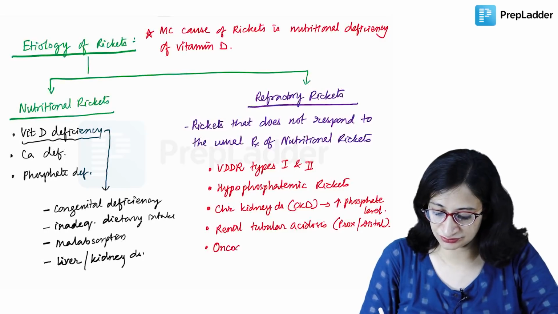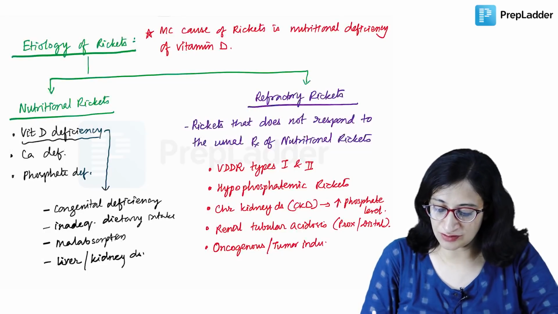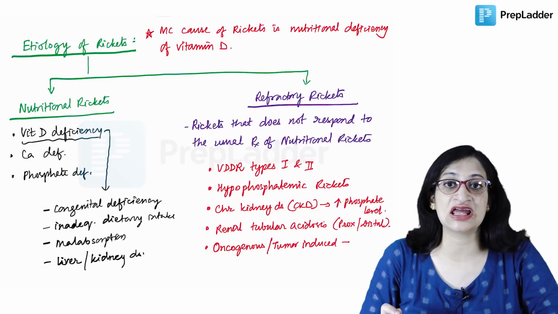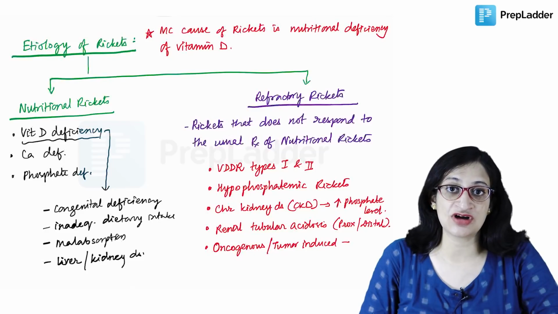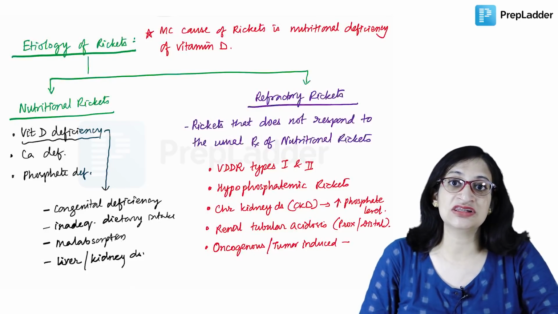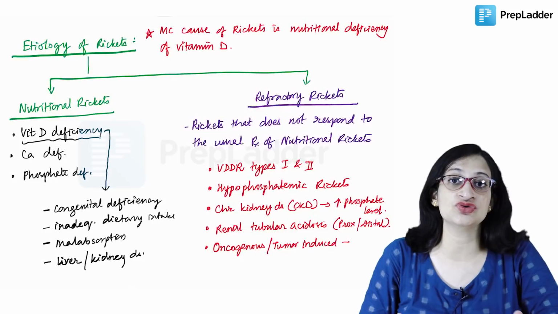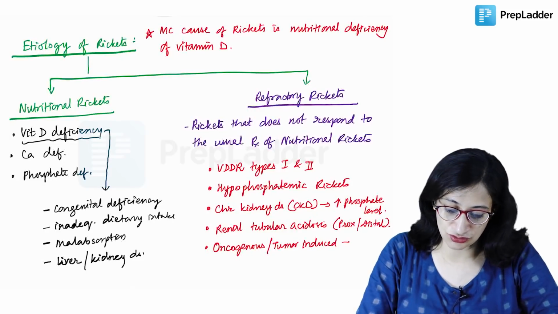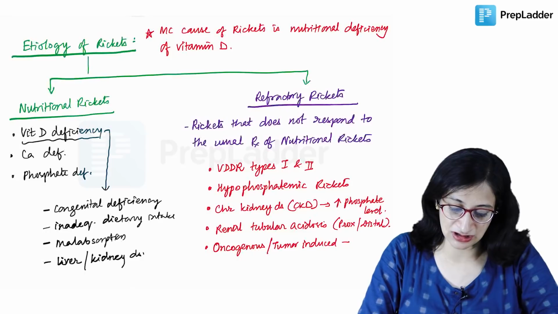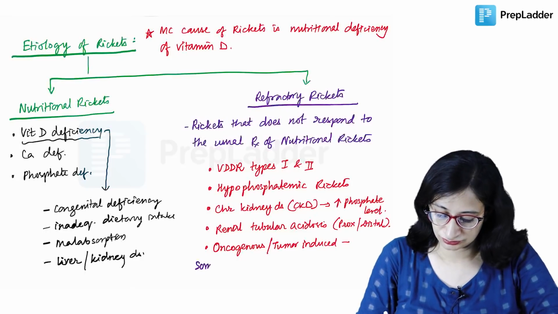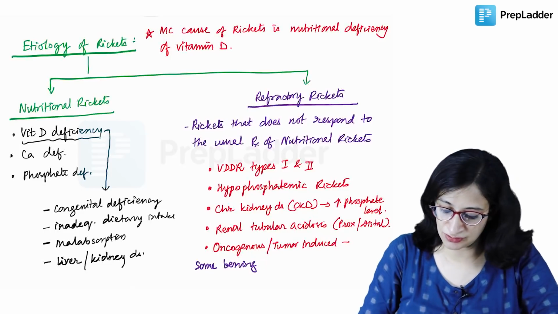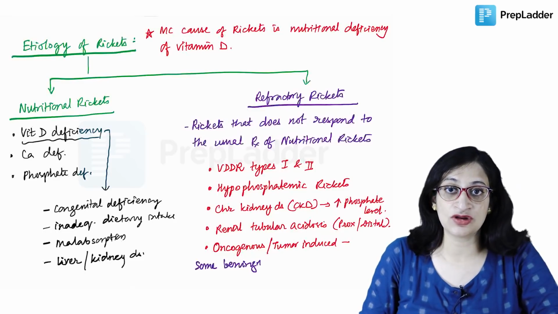Some benign mesenchymal tumors may secrete FGF23, which can cause phosphaturia and which can inhibit the 1-alpha hydroxylase enzyme, giving rise to rickets. But these rickets improve after the removal of the tumor, and they do not respond to the usual treatment. Examples of benign mesenchymal tumors are rhabdomyoma, leiomyoma, osteoma.